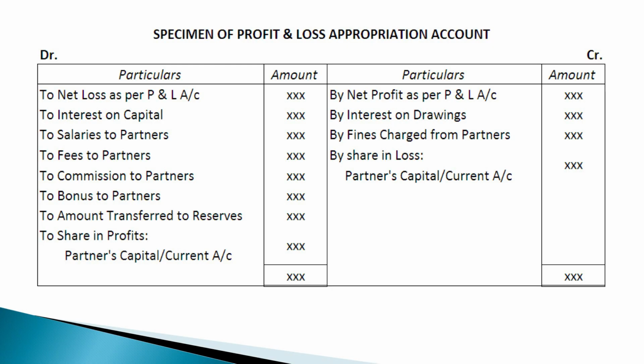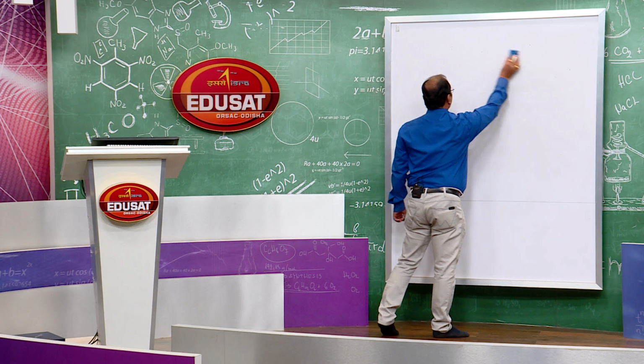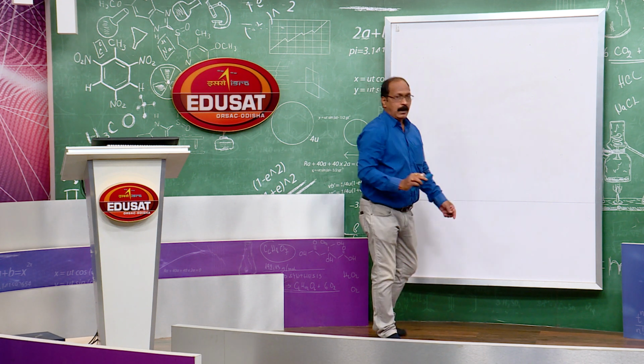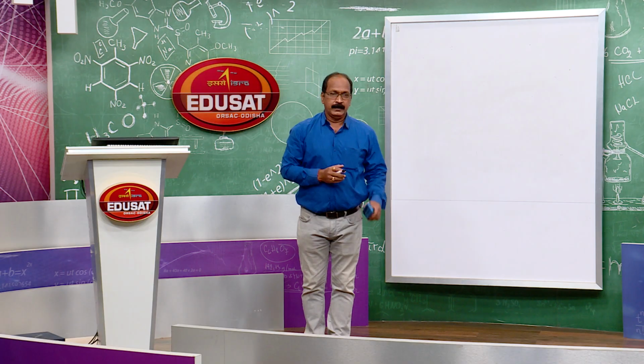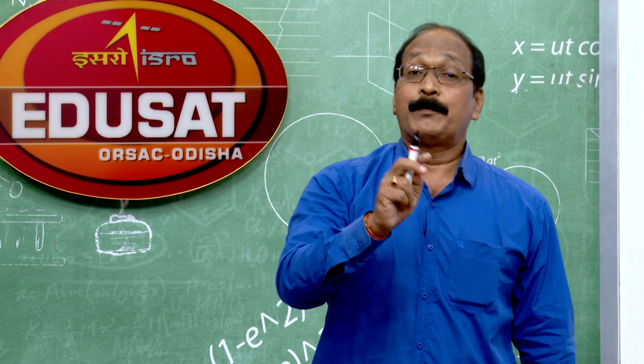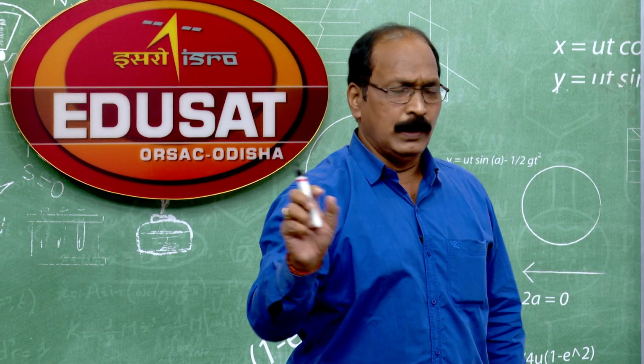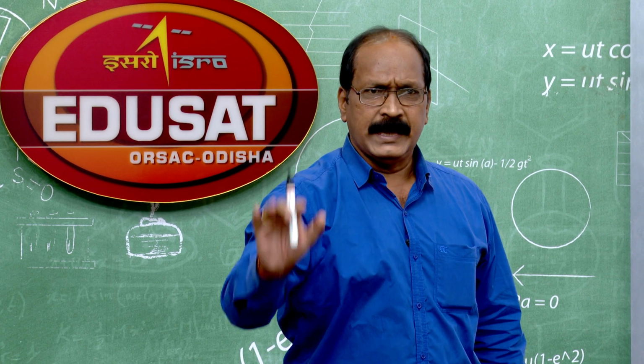But see, my point is that the profit earned by the organization is to be shared by the partners, is it not? Because they have worked hard, labored hard and earned something, that is known as profit. Undoubtedly, that profit belongs to partners only. Nobody else can share it.